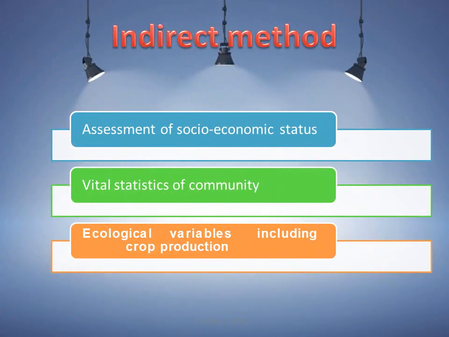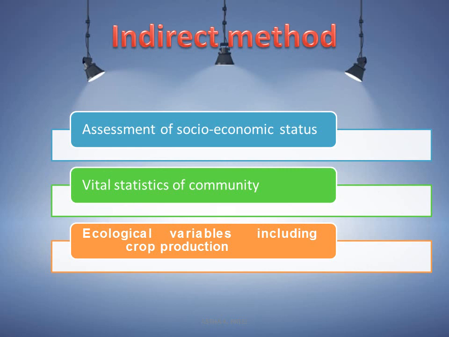Now the indirect method of nutritional assessment. There are three types of indirect method under the nutritional assessment. The first one is assessment of socio-economic status. Second one is vital statistics of the community. And third one is ecological variables including crop production.